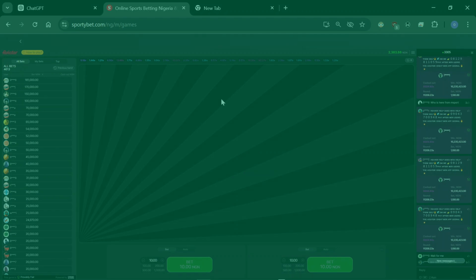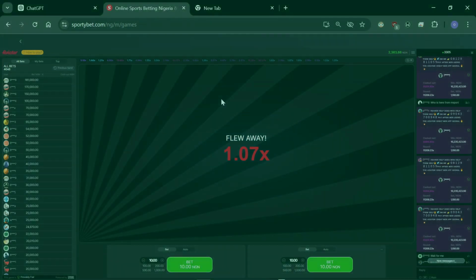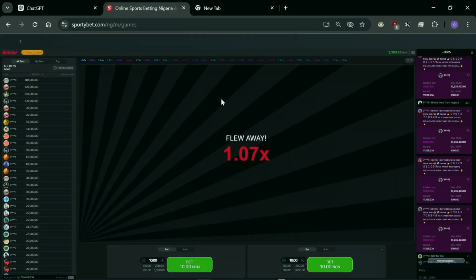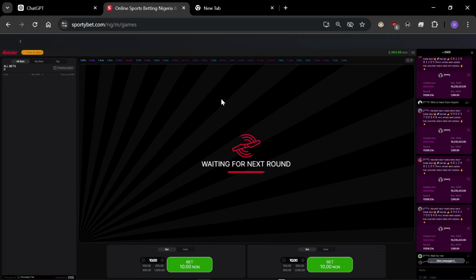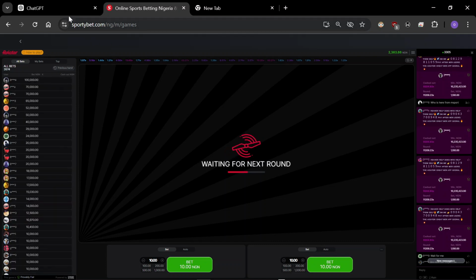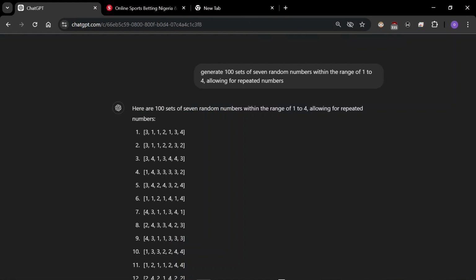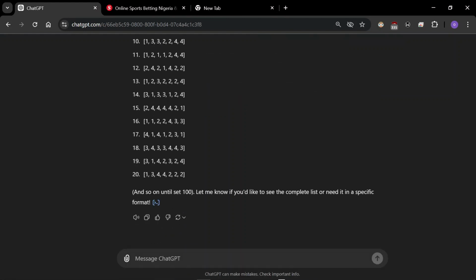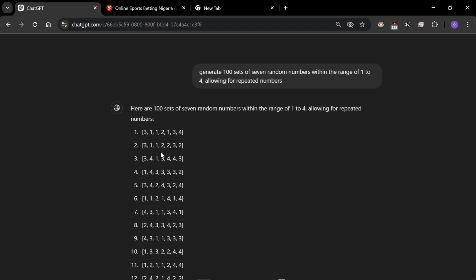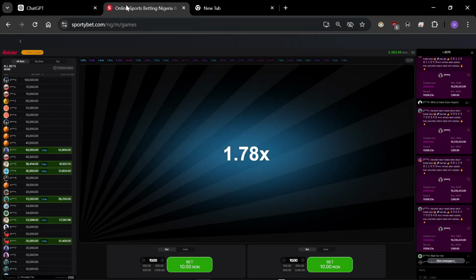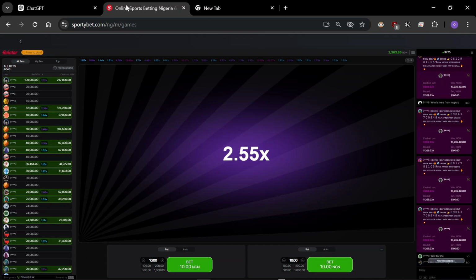I hope you learn enough from this. That is how you make money playing virtual games on whatever bookie you have. That particular game is what you go for. And follow the prompt I gave to you by generating these numbers on ChatGPT as much as you want, and then using these numbers accordingly to play that game, and it helps you miss the spots with the mines. Now you can use that in generating profit for yourself after losing.